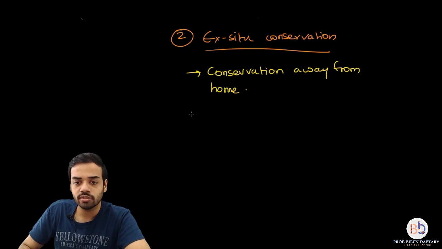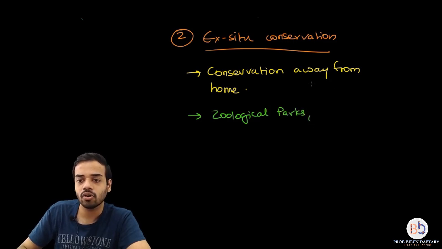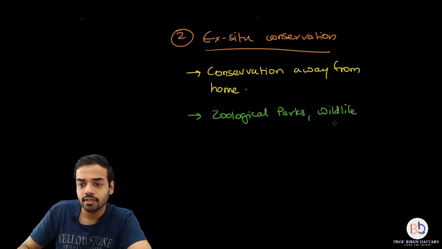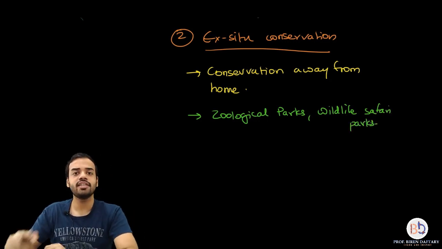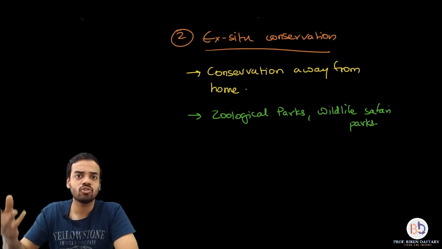Okay, so you must have heard about the zoos. They are also called zoological parks. Then there is something called the wildlife safari parks. If anybody has gone on a wildlife safari, they are done in vehicles, right, canters or open jeeps.